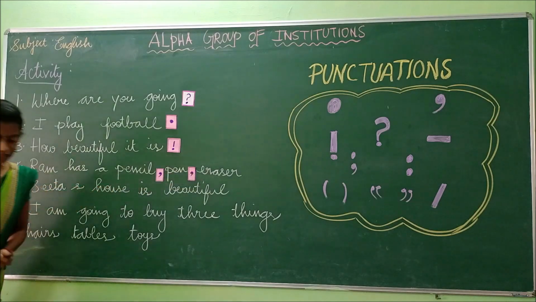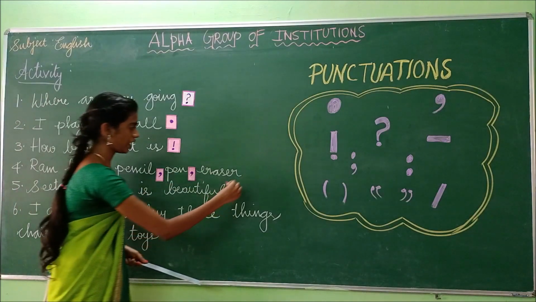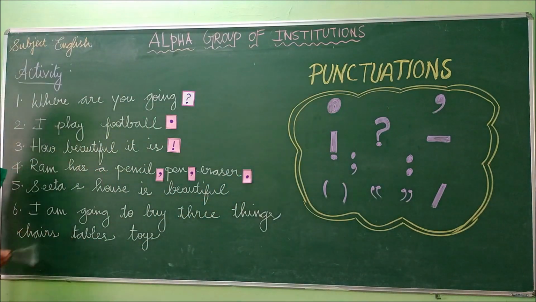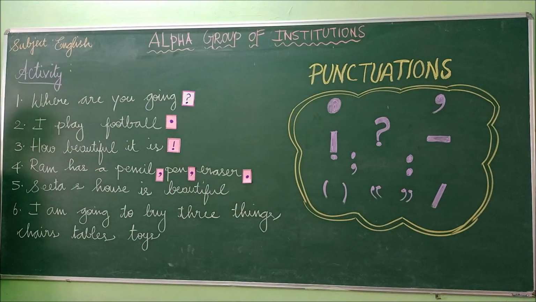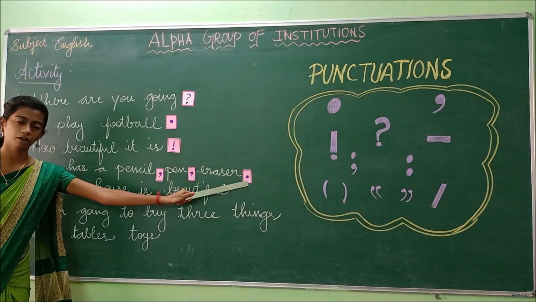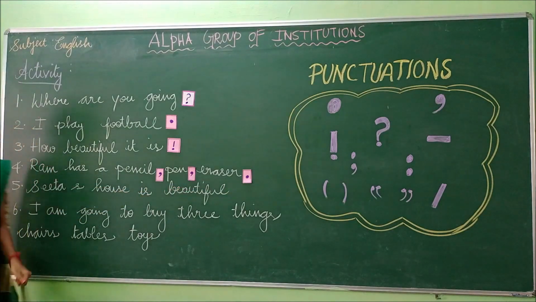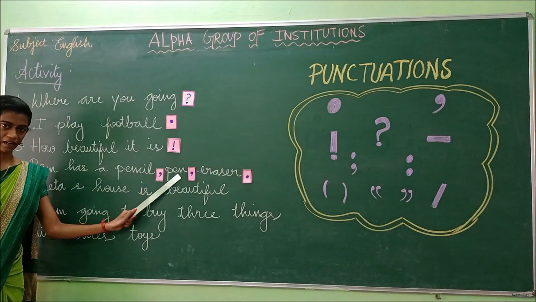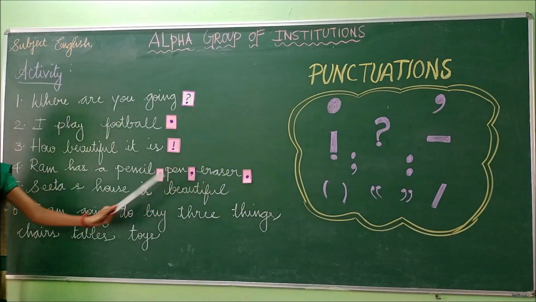So if the sentence ends, what do we have to use? We have to keep the full stop. The sentence ends, the sentence has a complete sense, so we have to use the full stop at the end of the sentence. So: Ram has a pencil, pen, eraser. Okay, have you understood this?